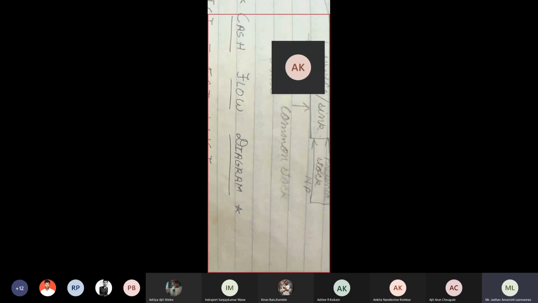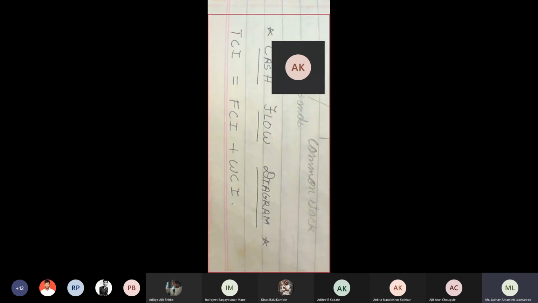This diagram is known as cash flow diagram. त्याला म्हणायचं cash flow diagram. In the cash flow diagram, also I have covered important formula. TCI is equal to FCI plus WCI. TCI means total capital investment. FCI means fixed capital investment, and WCI means what? Working capital investment. Okay. Now in next topic we will discuss what is meant by FCI and WCI.